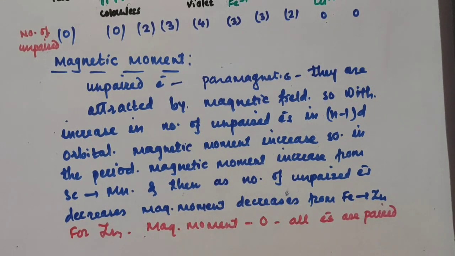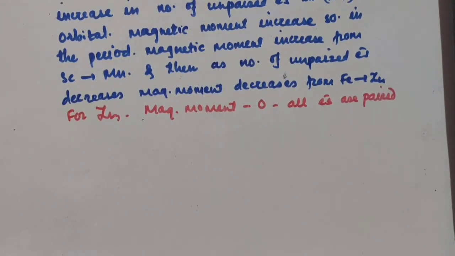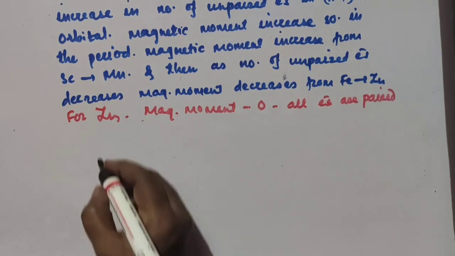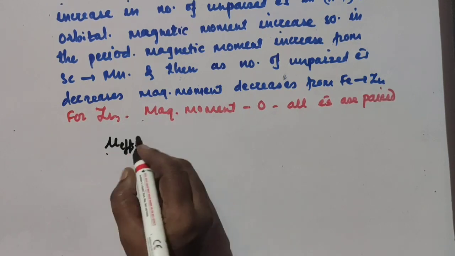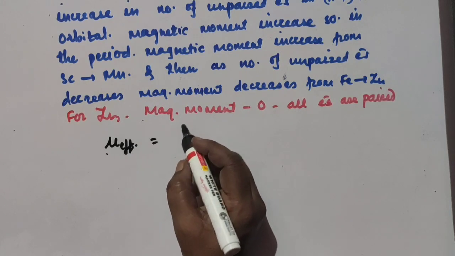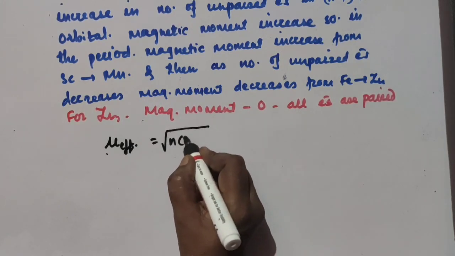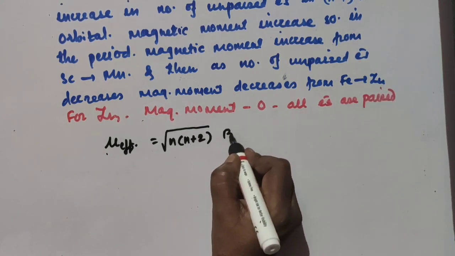Then you know the formula also, how to find out magnetic moment. So let us see how to find out magnetic moment once again. The magnetic moment, that means mu effective, mu is the magnetic moment, is equal to under root n into n plus 2 Bm.